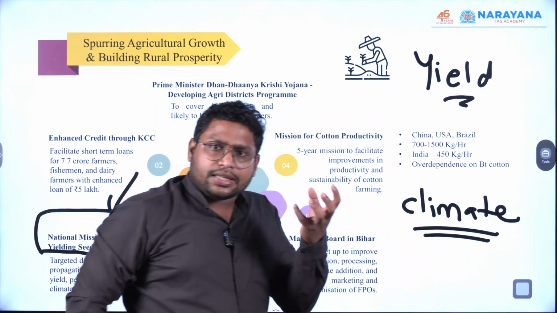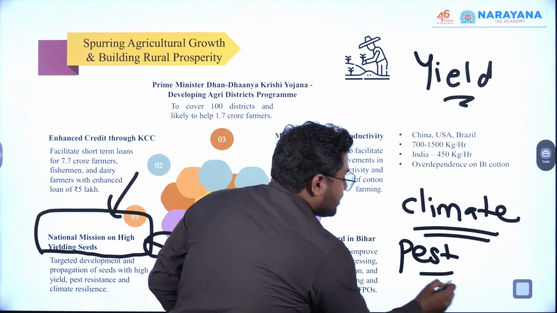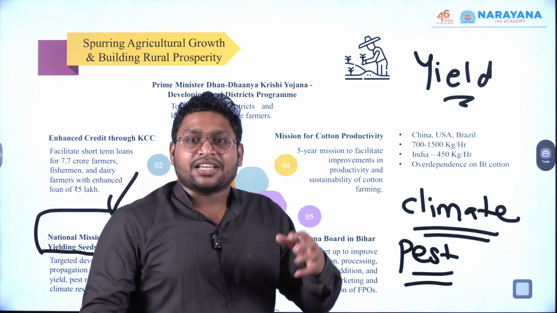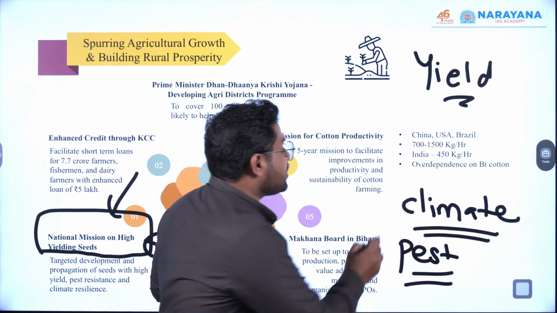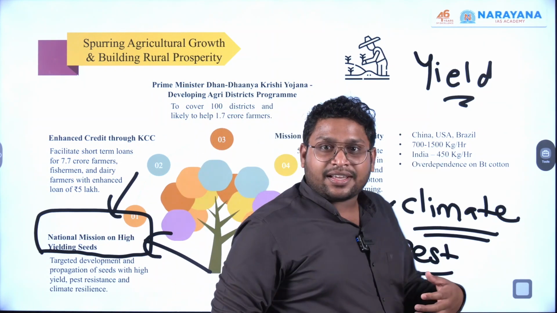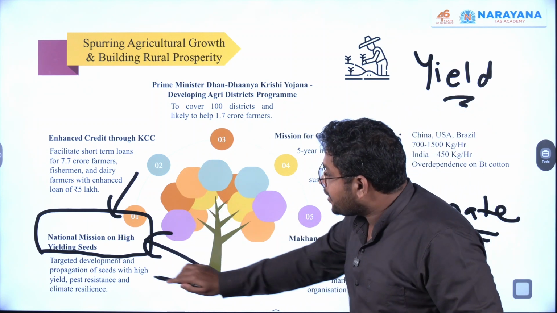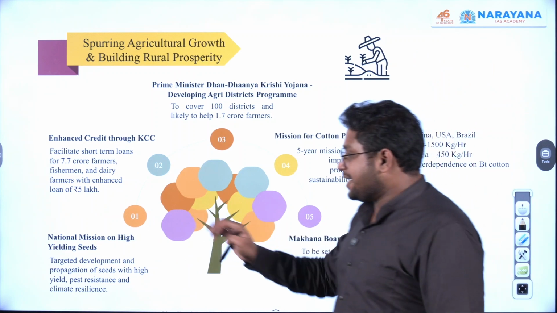Already, the seeds we have have no pest resistance. Many a time some kind of disease or some kind of pest attacks these plants. If the seeds are pest resistant and climate resilient, then we can make our agriculture very much sustainable. So for that, the government is bringing this national mission on high yielding seeds.